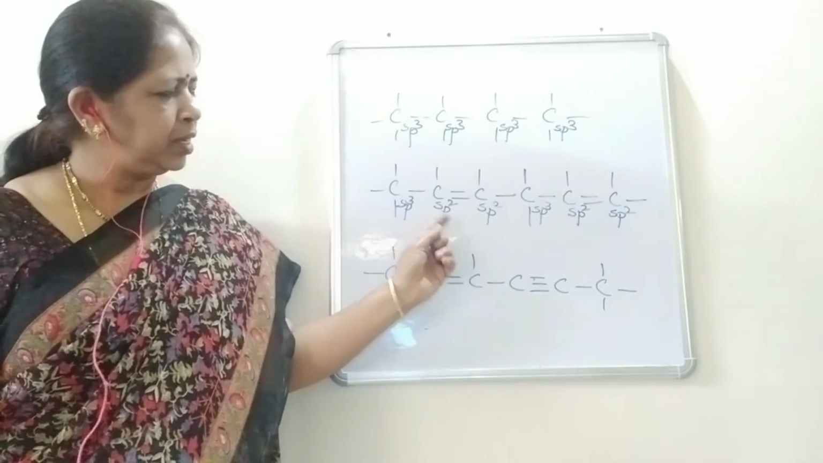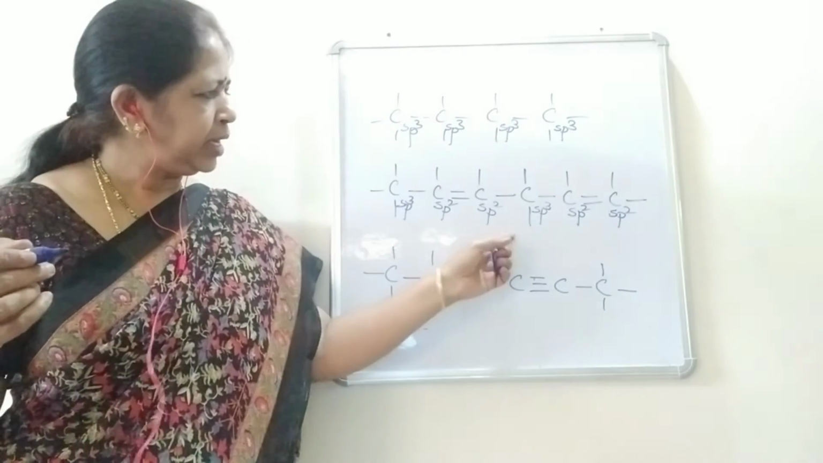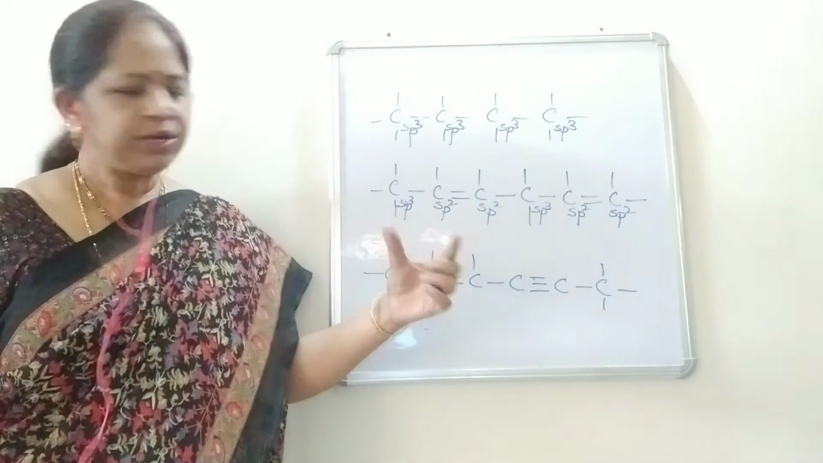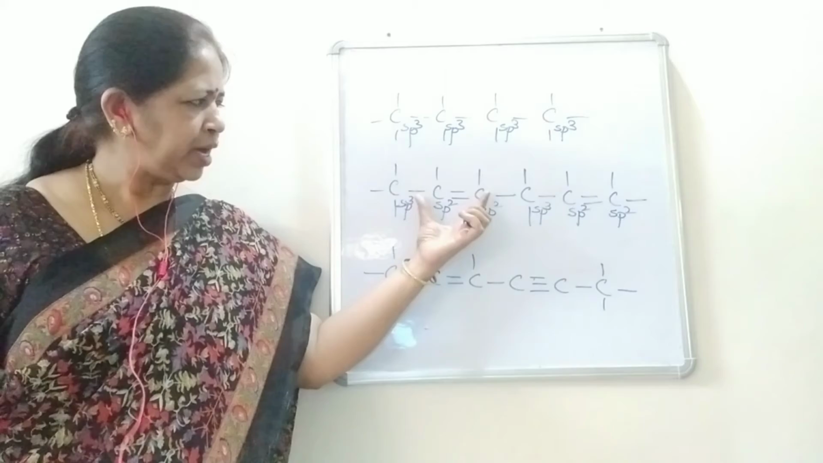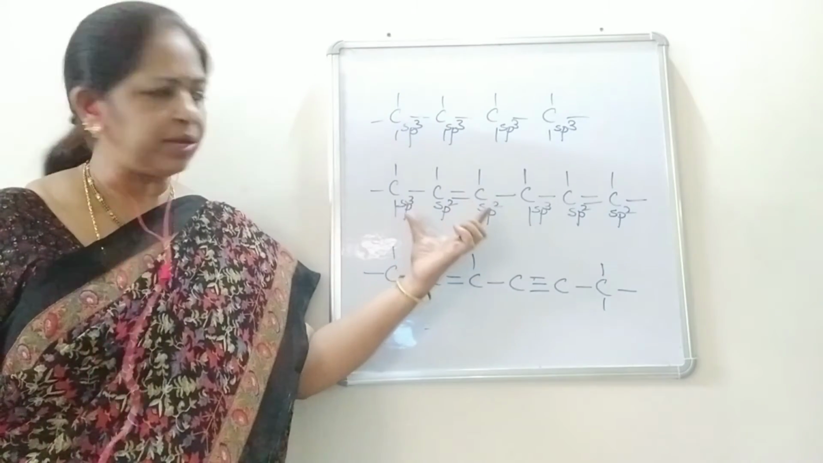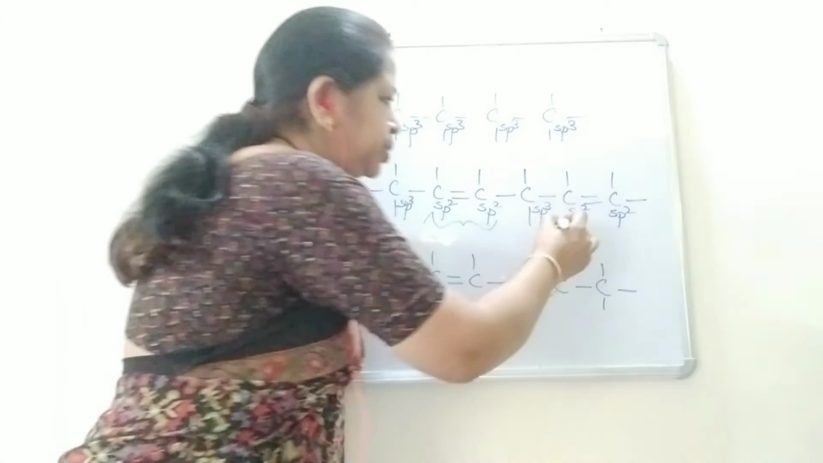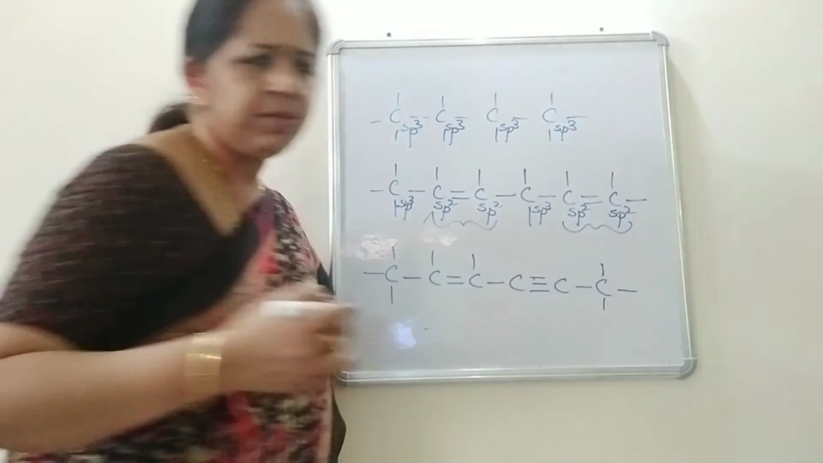You see, these are alkenes. In alkenes, a double bond is present in between 2 carbon atoms, so those 2 carbon atoms will be in sp2 hybrid state. Here these 2 are in sp2 hybrid state and these 2 are in sp2 hybrid state.